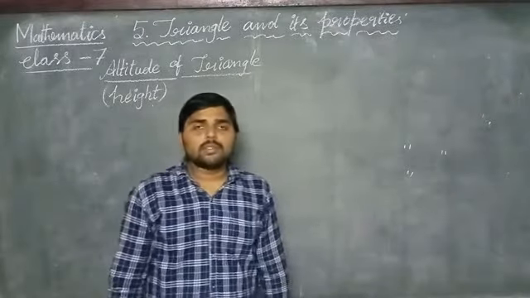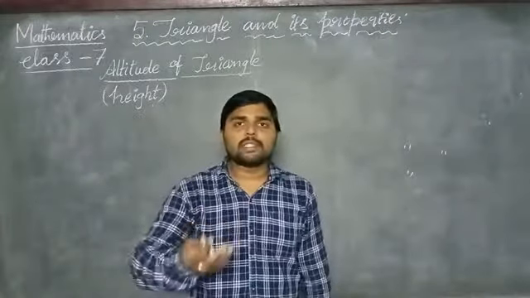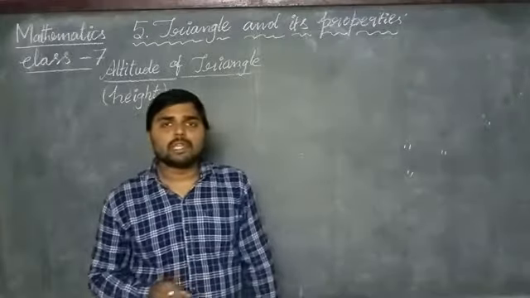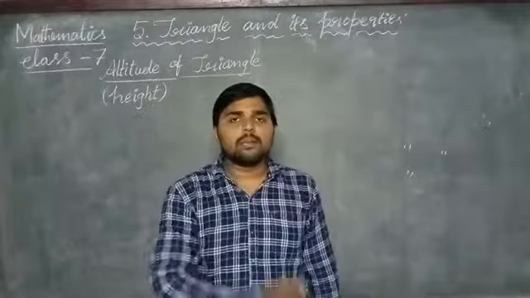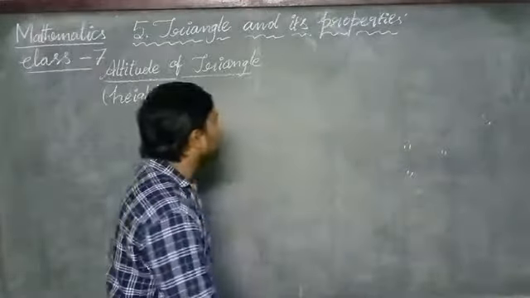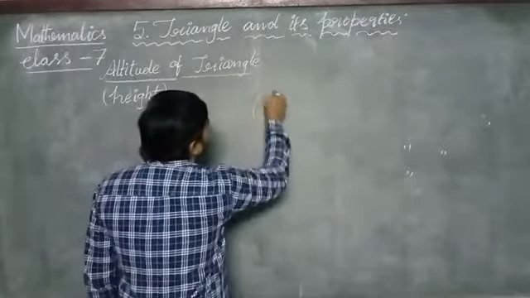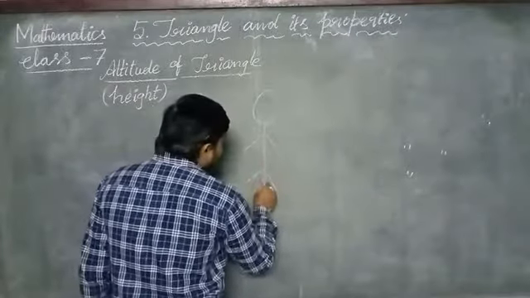Okay. Suppose you want to measure the height of a person, then we can measure the height of a person with a tape from the top of the person to the bottom of the person. Let us assume that it is a toy of a human.